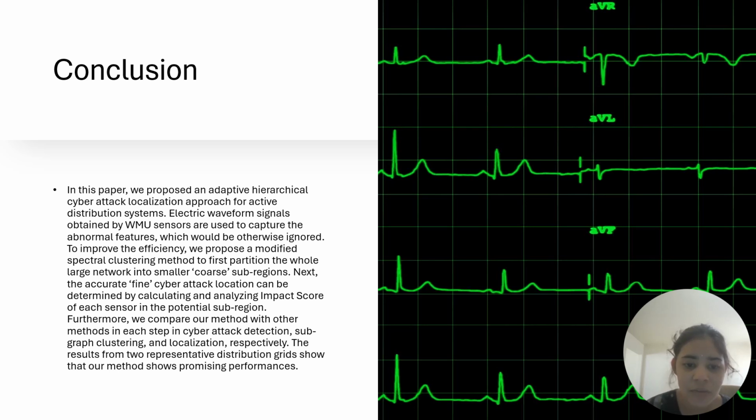Next, the accurately defined cyber attack localization can be determined by calculating and analyzing the impact score. Furthermore, we compare our method with other methods in each step of cyber attack detection, such as subgraph clustering and localization respectively. The result from two respective distribution grids shows that our method shows promising performance. And my friend will continue with the next slide.